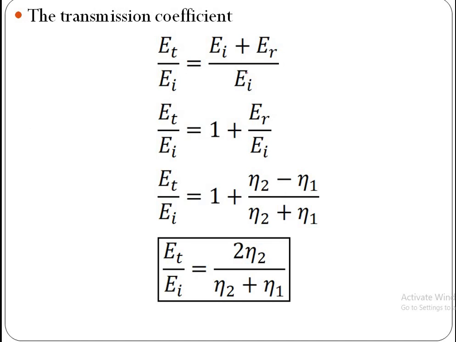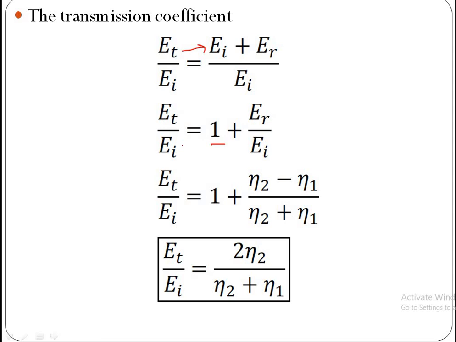Similarly, the transmission coefficient, which is the ratio of transmitted amplitude to incident amplitude, ET by EI. Here ET can be written as, according to the boundary condition, EI plus ER. Now split this by EI: EI by EI cancels and is equal to 1.